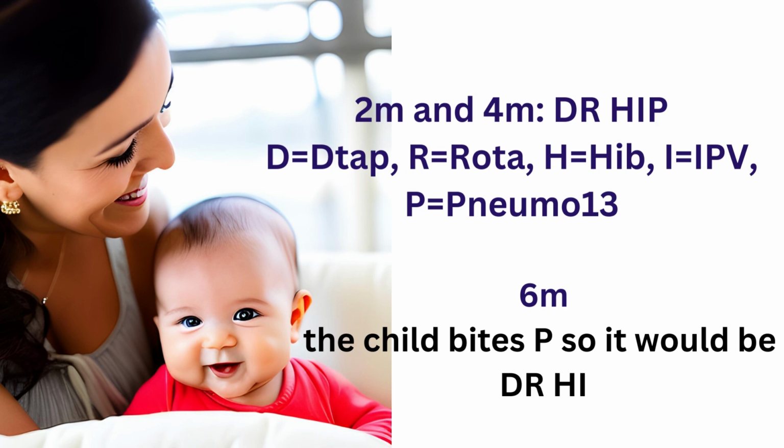Then when the baby is 6 months old, the baby is already grown up, so the baby bites. The baby bites P, so it would be Dr. He, not Hip. P is deleted because the baby can bite. So it's Dr. He. D stands for DTaP, R stands for rotavirus, H stands for Haemophilus influenzae, and I stands for IPV. There is no pneumococcus at 6 months old.